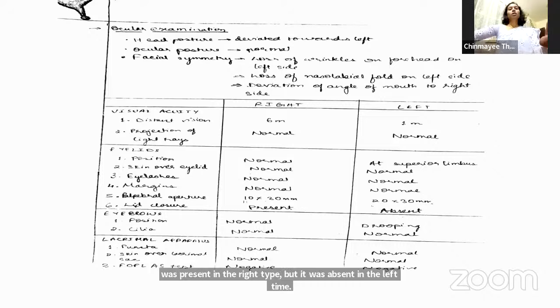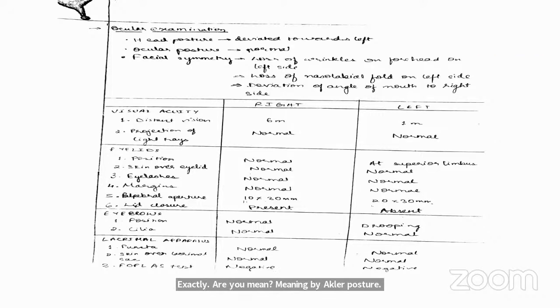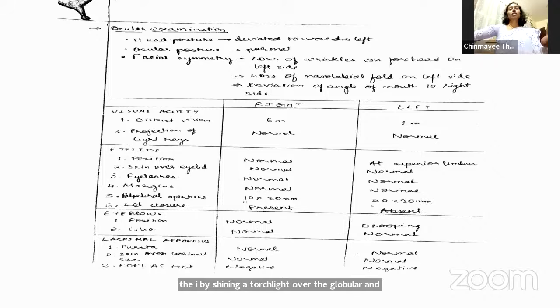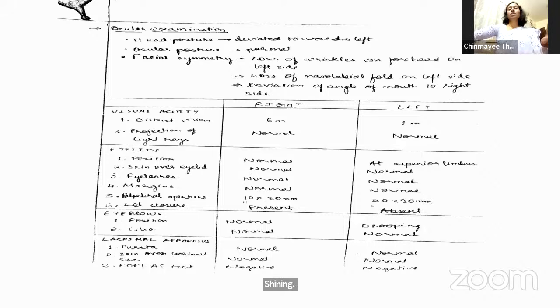Okay, one more thing before we go into your eyelids: what exactly do you mean by ocular posture? Ma'am, normal ocular posture is where the visual axes of both the eyes are parallel to each other and directed straight. This is elicited mainly by looking at the light reflex on the eye by shining a torchlight over the glabella and checking the light reflex. That test is called Hirschberg's test.